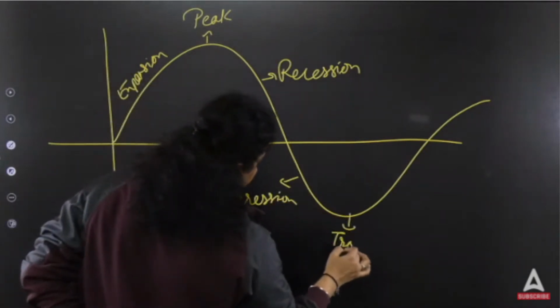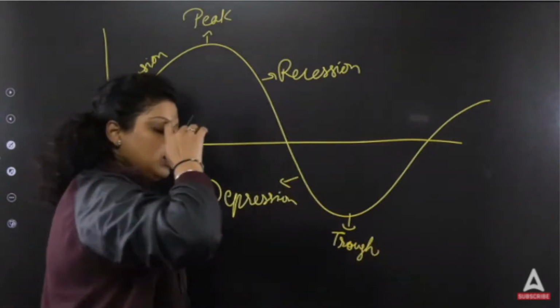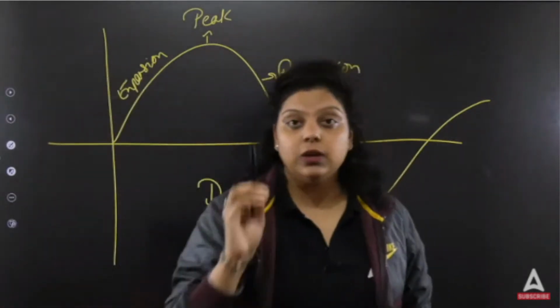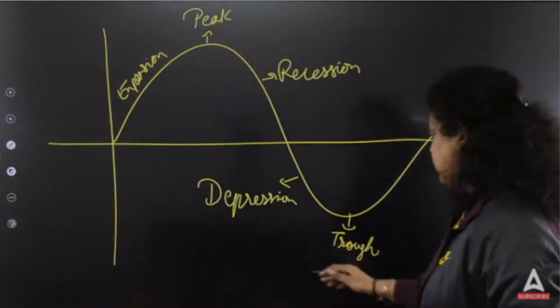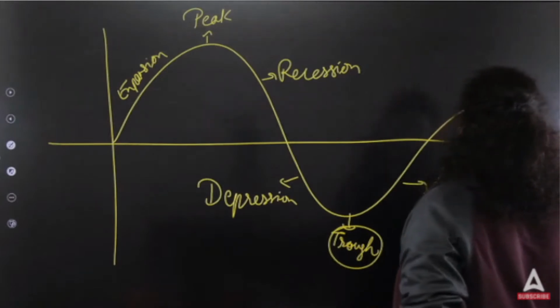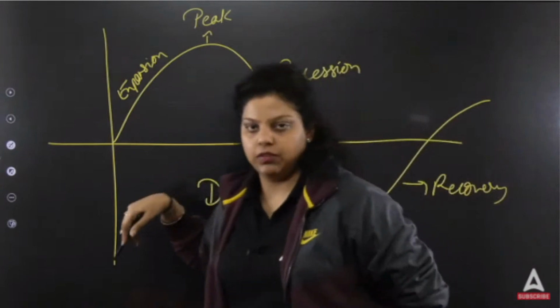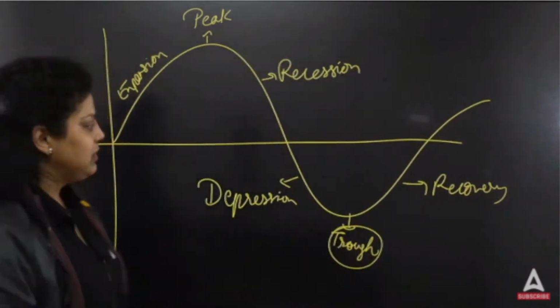It is the negative place, I can say, where the economy cannot go more negative than that. So that's the lowest point of the economy. Here the economy will start recovery, and then again your expansion and peak will follow. So this is the business cycle. This is known as the business cycle.